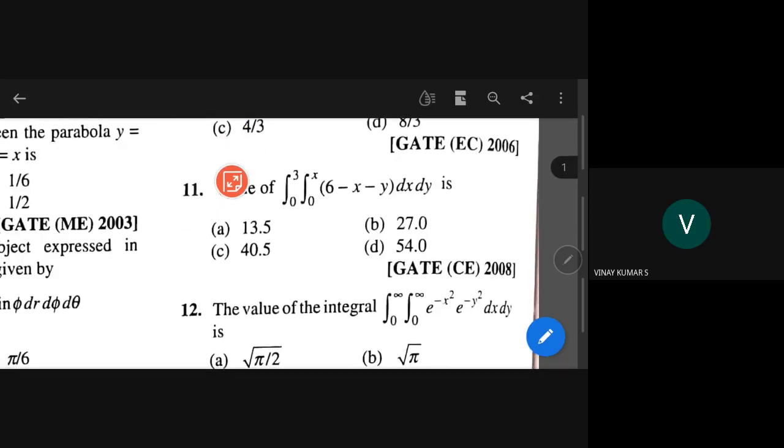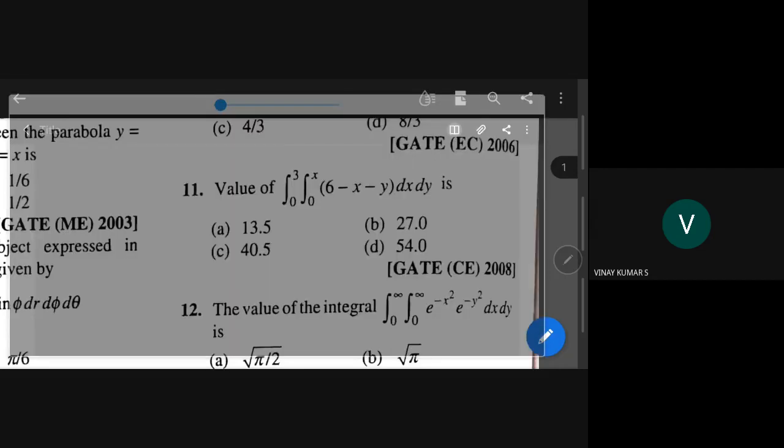The 11th problem, we will see. What is that 11th problem? You're right. So our problem here is a double integral.